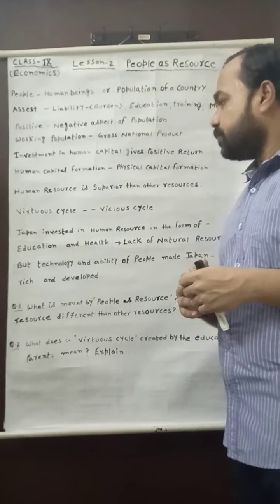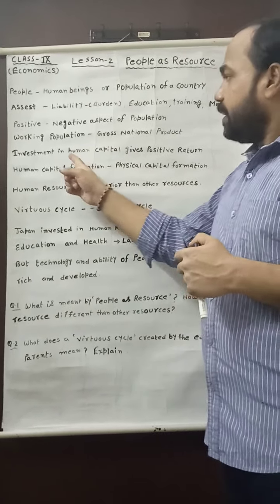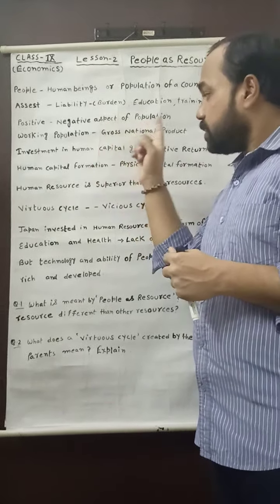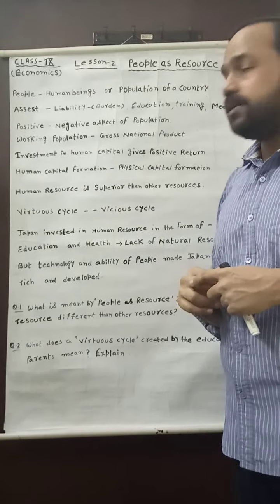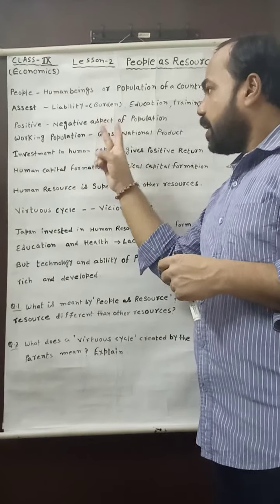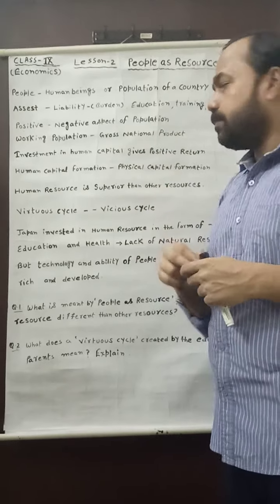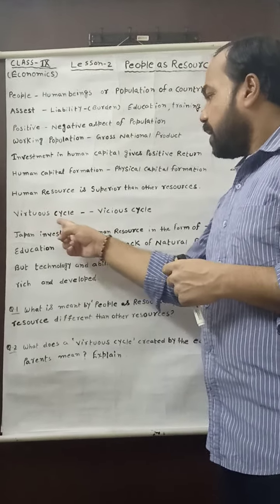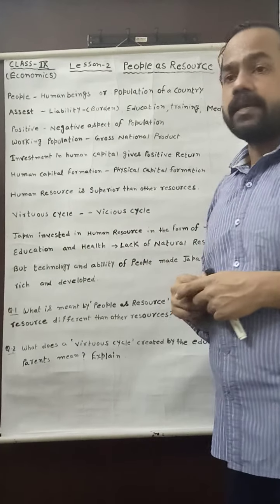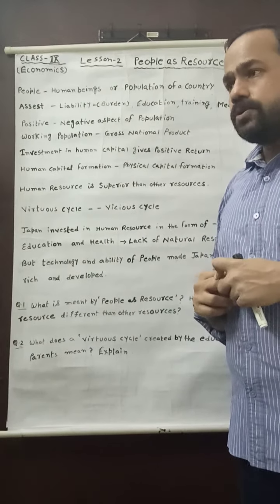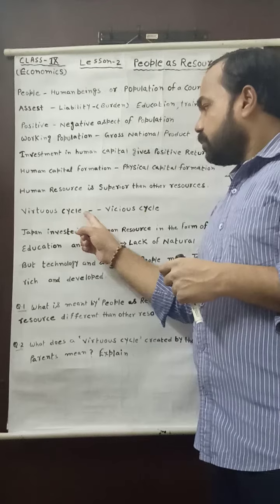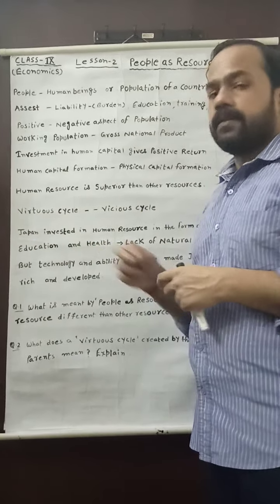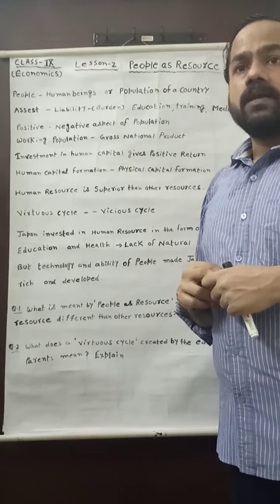As I am telling you, investment in human beings is very important, and regarding this statement, now I will give you two examples in the form of two cycles, the virtuous cycle as well as the vicious cycle. My dear student, I am going to discuss the virtuous cycle first.